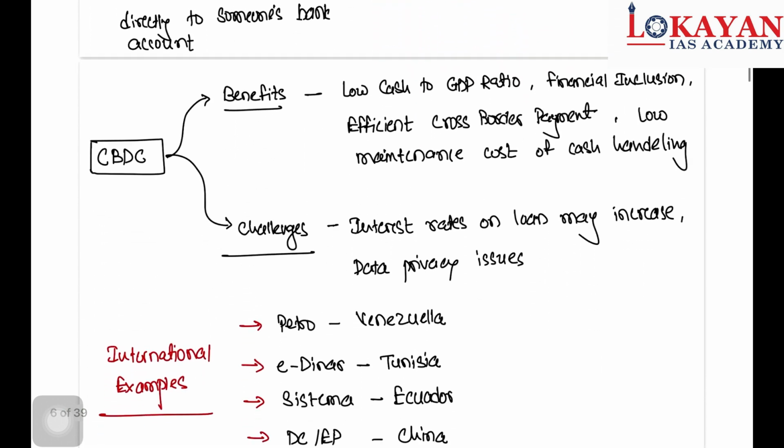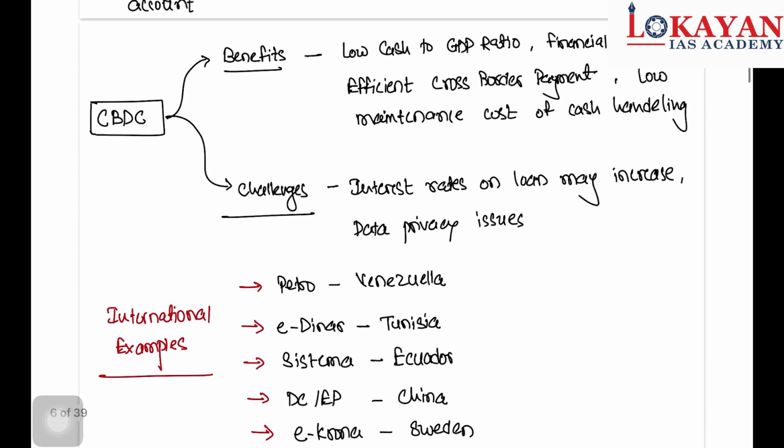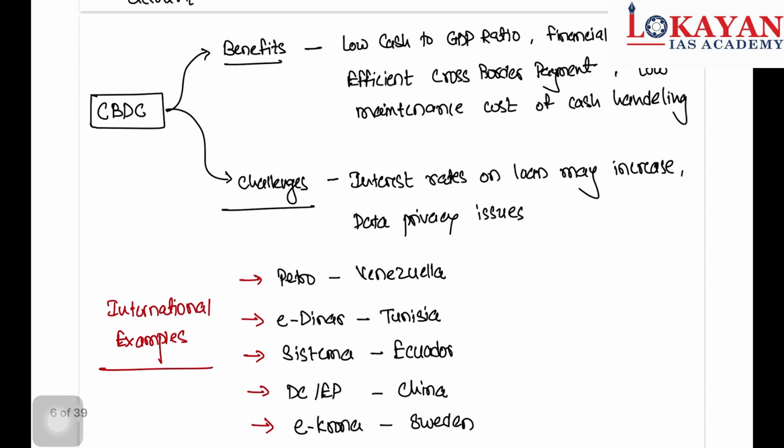Now let's understand some benefits of e-rupee. Low cash to GDP ratio, because instead of holding your money in bank deposits, people will have CBDC. Financial inclusion will be there. Efficient cross-border payment, there is a potential for it. Low cost of cash handling. But there are some challenges also. Interest rates on loans may increase. Why?